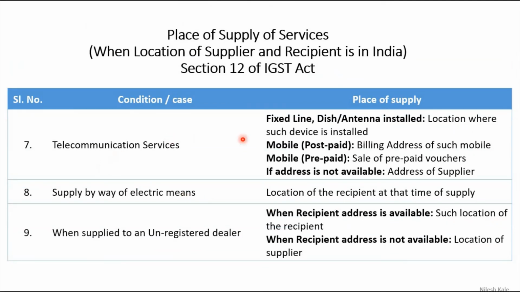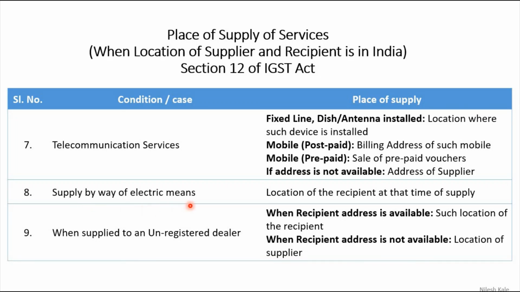Then telecommunication services. For fixed line or dish or antenna installed, the location where such device is installed. Obviously fixed line is your landline phone. If your landline phone is at your home, then that is the place of supply. If a dish or antenna is installed, you have Tata Sky, Videocon DTH, Airtel TV or whatever, then wherever it is installed is the place of supply. For mobile, for postpaid services, wherever the billing is done, and for prepaid services, wherever the prepaid vouchers are sold, that is the place of supply. If address is not available, then the address of supplier will be considered as the place of supply.